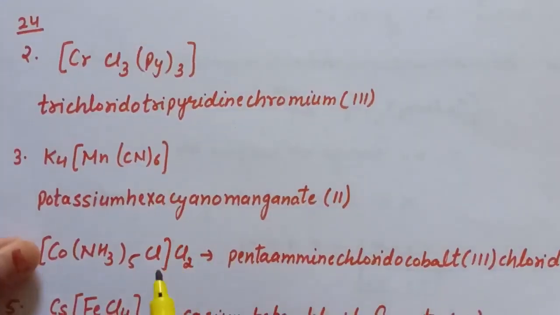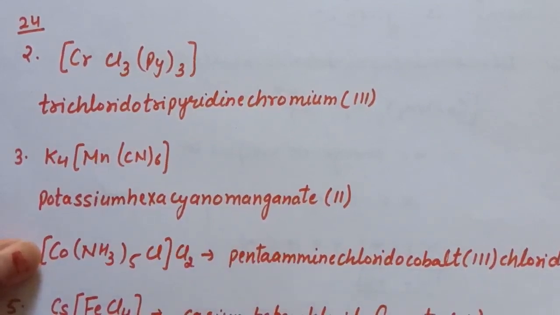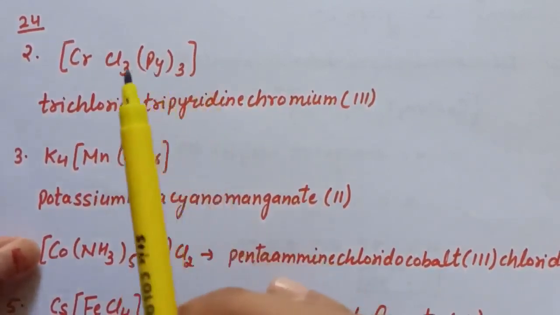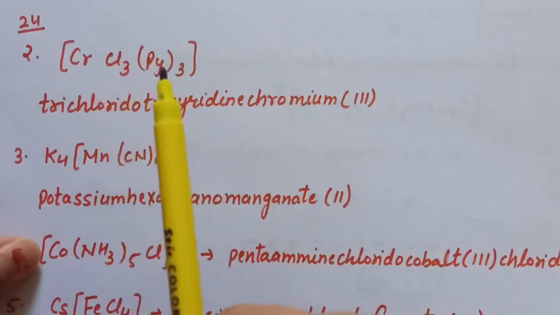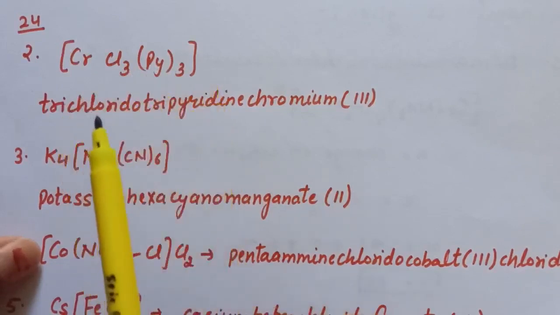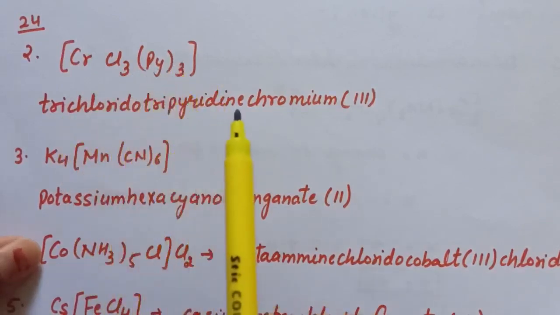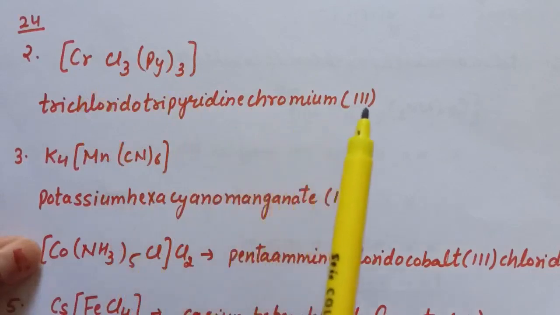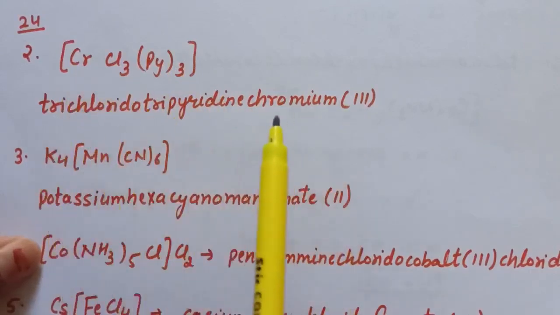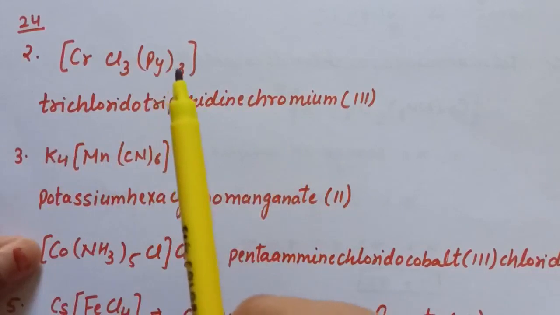Question number 24, write down the IUPAC nomenclature. So first part is CrCl3(py)3. So here two ligands are there, chloride and pyridine. So we will name according to alphabetical. So the IUPAC nomenclature for this complex is trichlorido, tripyridine, chromium, and the oxidation number of chromium is 3 in this complex. So this is the IUPAC nomenclature for this complex.